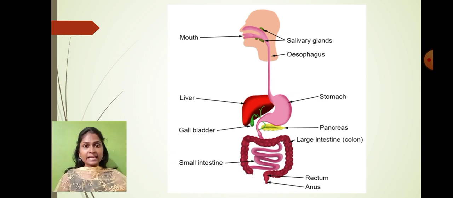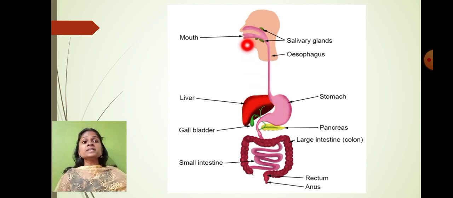You can see over here in this diagram, the digestive system starts with the mouth, and it ends with the anus. The food is taken inside our body with the help of the mouth, and the undigested food material is thrown out of the body through the anus. So you can see that from mouth to the anus, the organs are connected to each other.